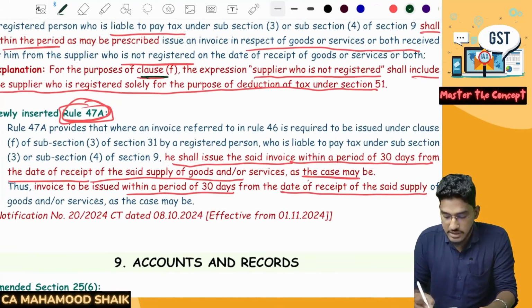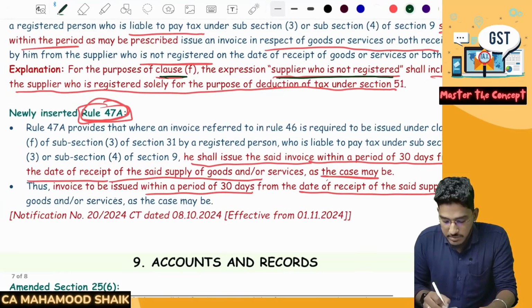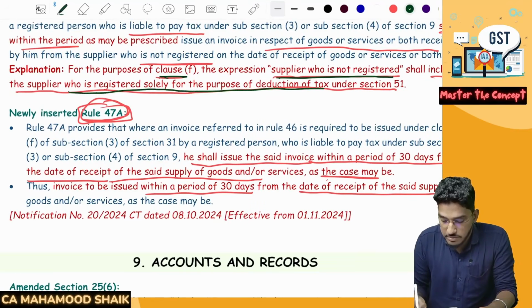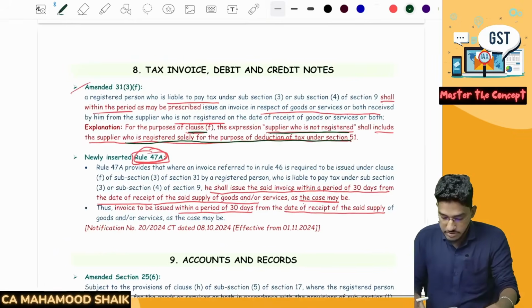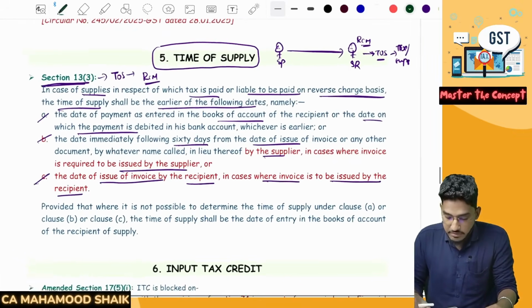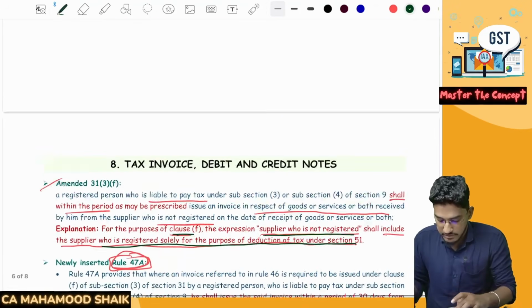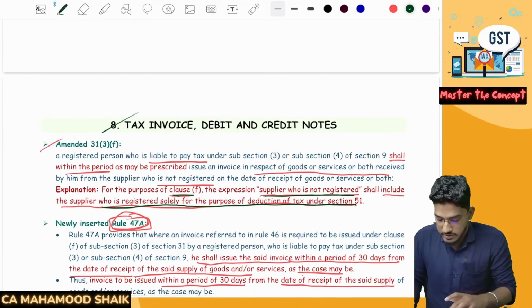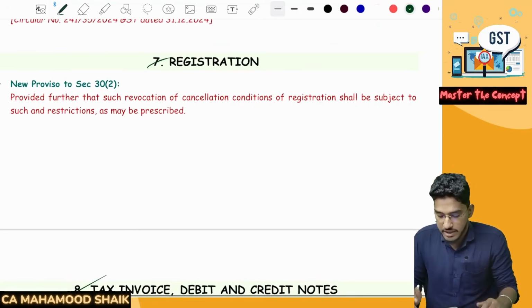For the purpose of clause F, the expression supplier who is not registered shall include the supplier who is registered solely for the purpose of deduction of TDS under section 51. Understood? So this also we have covered. That's it. We are done with the amendments from the time of supply chapter, and collectively we have also covered the tax invoice related discussion. In registration, we have one small amendment. Let us try to understand.